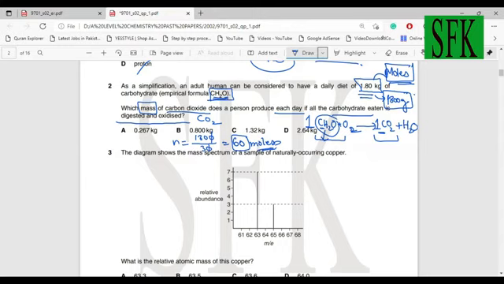I hope you remember that combustion analysis equation, which was CxHy reacting with oxygen, forming carbon dioxide and water. In that case as well, the moles of carbon were x, so the moles of carbon dioxide produced were also x. The number of carbon atoms was x, so the moles of carbon dioxide is x.